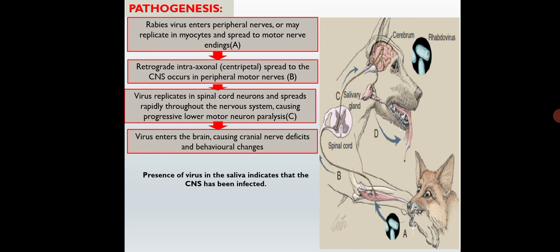This virus replicates mainly in the spinal cord neurons and spreads throughout the nervous system, causing a very severe problem called motor neuron paralysis. The virus enters the brain causing cranial nerve decline and behavioral changes.